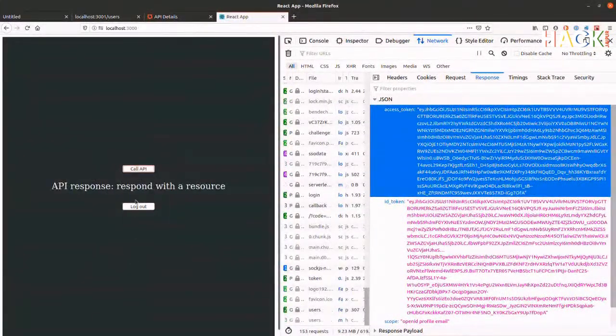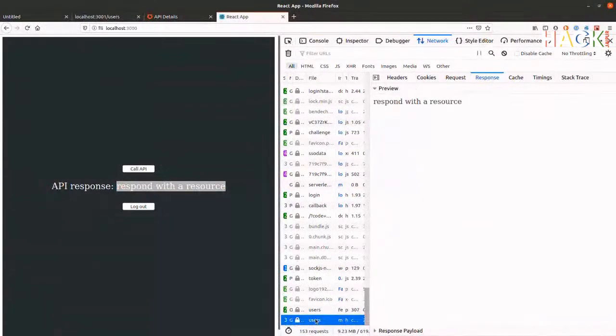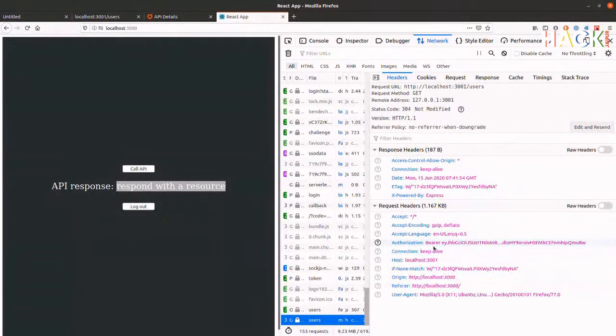Now when we call the API, we get the text straight back from the API. And if we have a look at the call that was made down here, we can see the responses come back. If we look at the headers, we can see that the authorization bearer token was passed in. So now we've managed to log into the React app, and we've got this token, and we're passing it into the API.